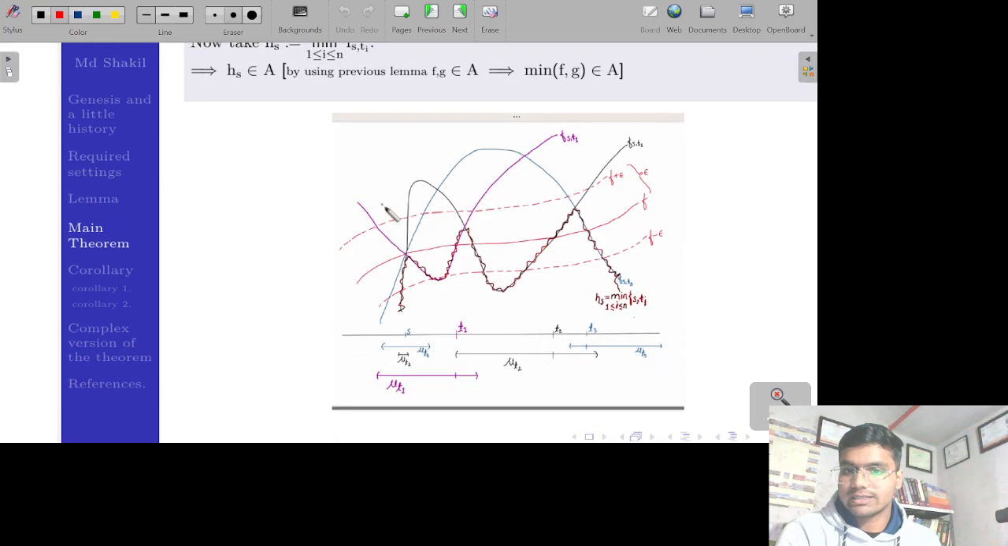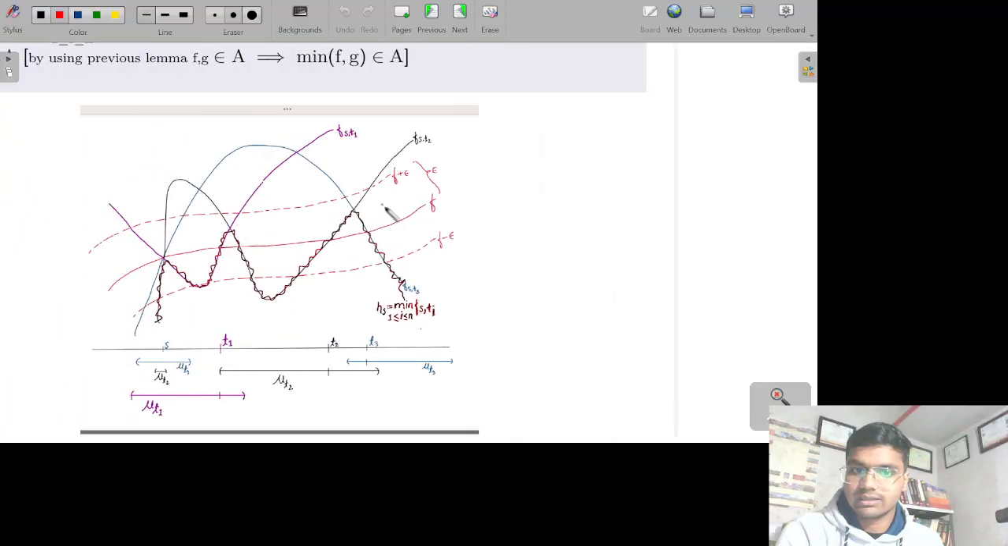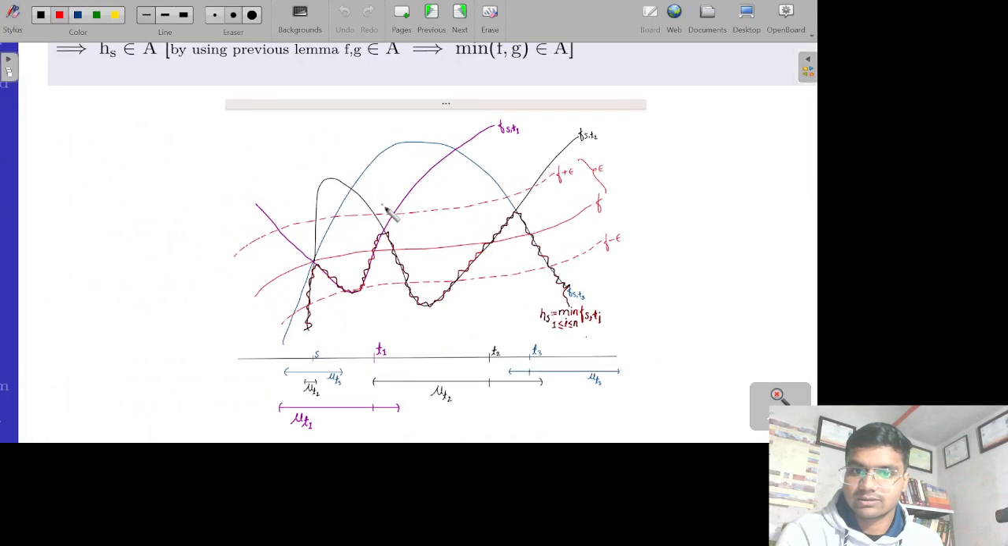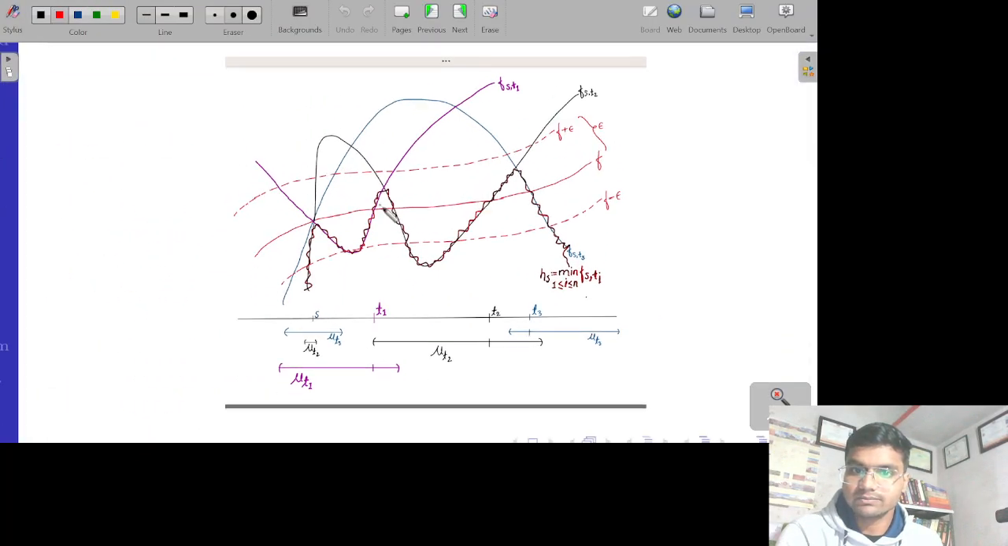We can visualize h_s by this figure here. You see here we take different functions. First of all, we take this pink color function as f_st1. First we fix s here, s is fixed, and we take another point t1 here.